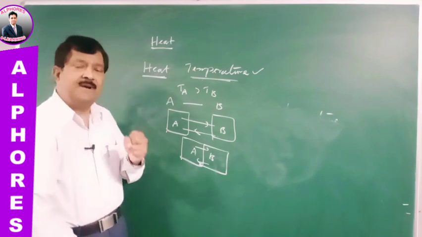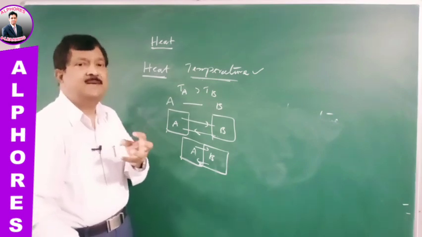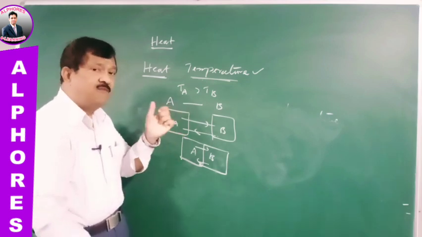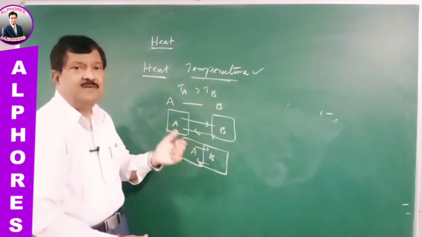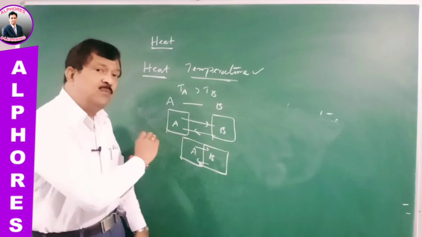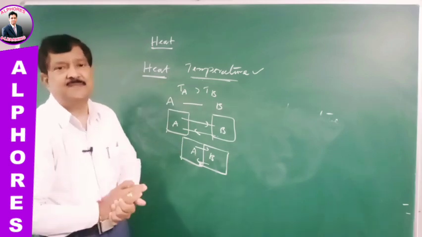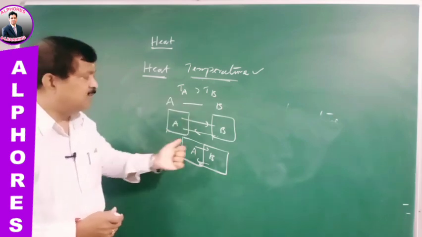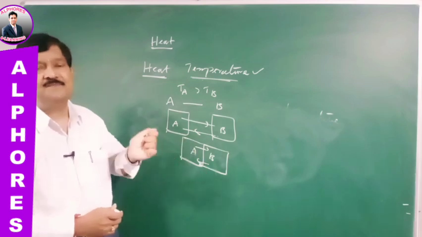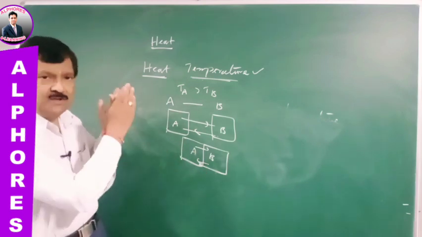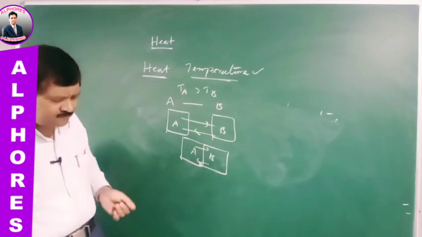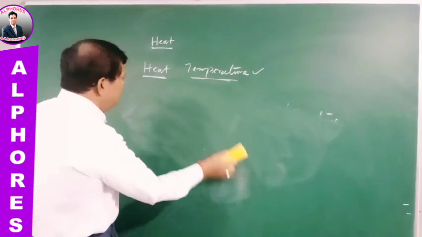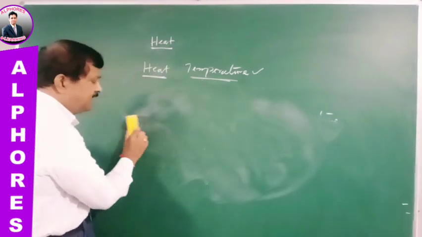So we can understand temperature in a different way. Temperature is a physical quantity which decides the direction of flow of heat when two bodies are placed in contact like this. So we can understand temperature in many ways like this. Now we have a clear distinction between heat energy and temperature.